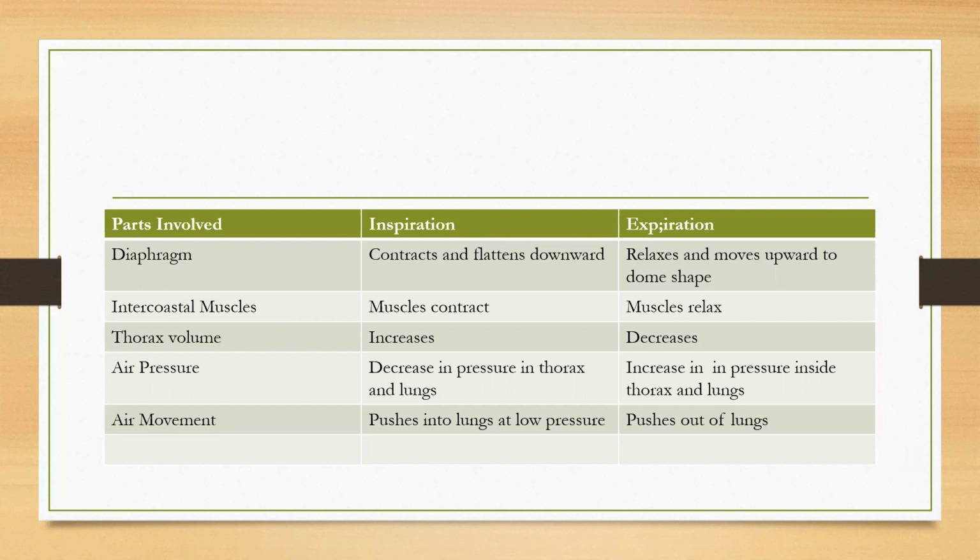Now, breathing, as I said, has two processes, inspiration and expiration. So in one breath, one inspiration takes place and one expiration takes place. A normal healthy person breathes about 12 to 16 times per minute, whereas a newborn or infant breathes 44 times per minute.